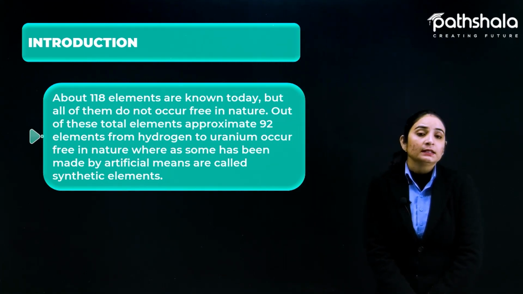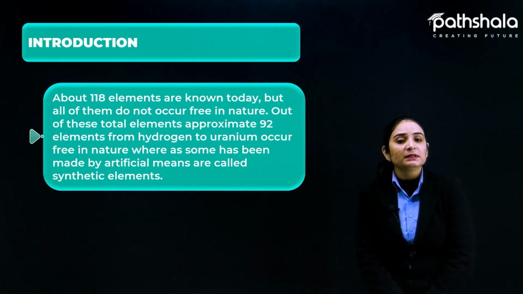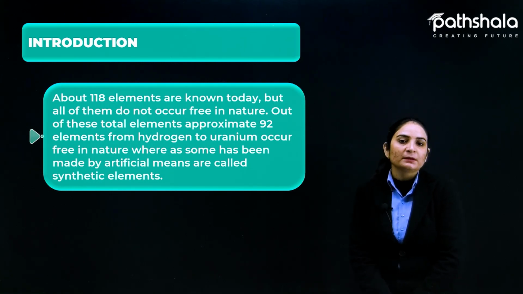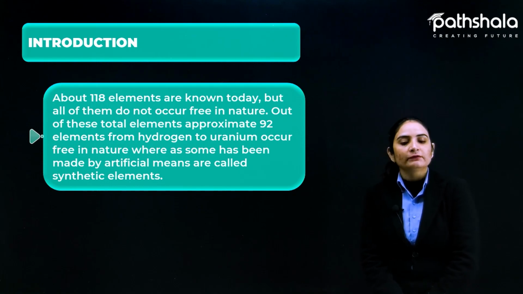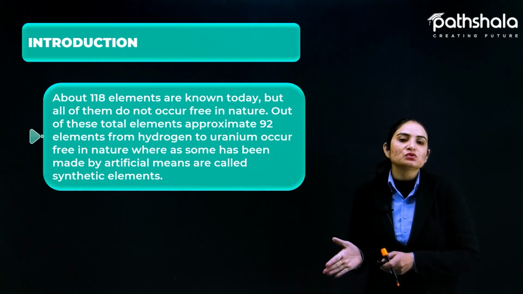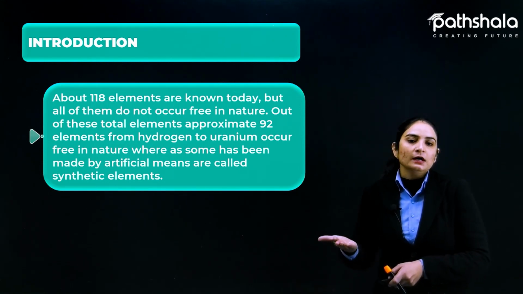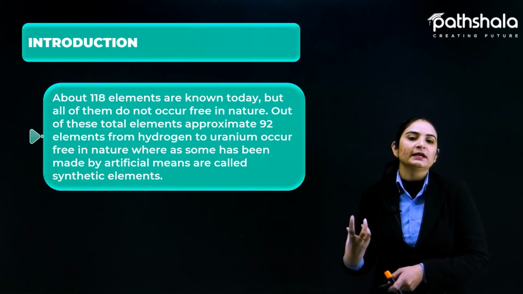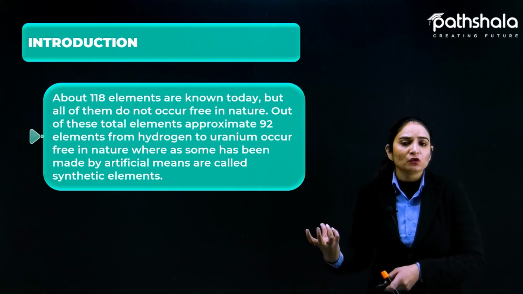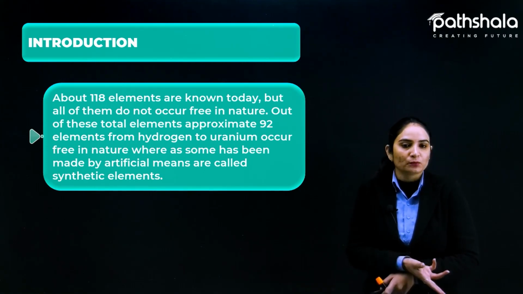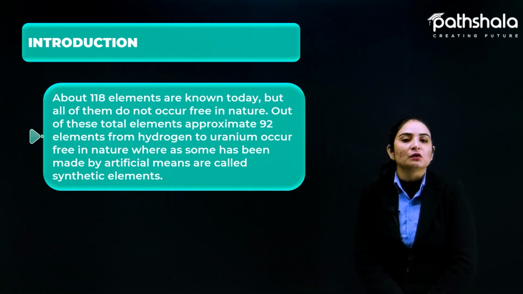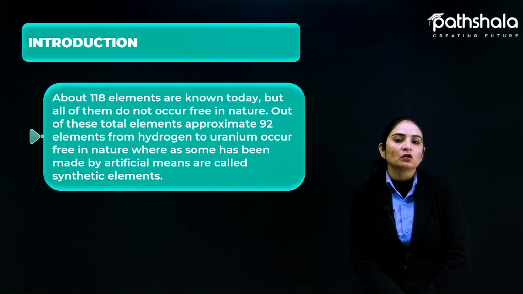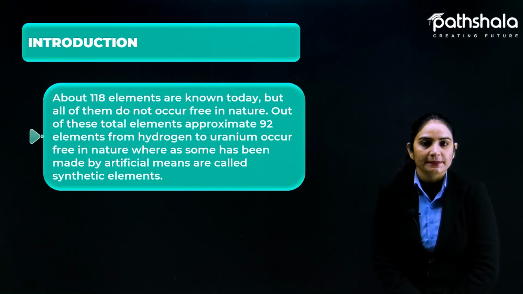They are not prepared casually; after seeing the reviews of previous elements, along with standardization, we prepare different elements on the basis of atomic number. So they are synthesized artificially by human beings, and they are called synthetic elements.